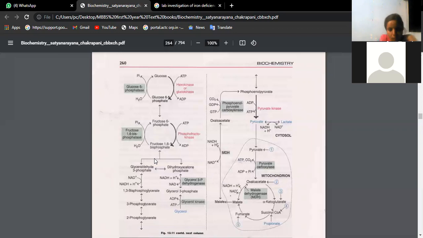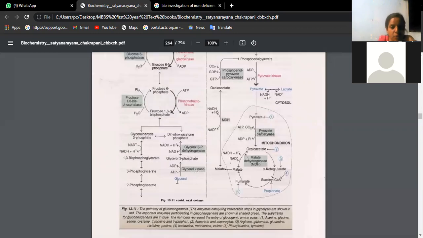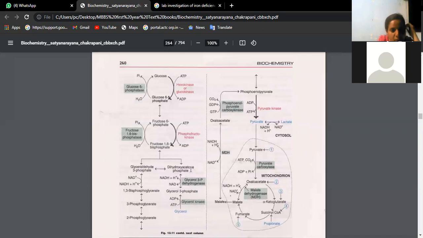Now, from fats also glucose can be synthesized, for which you have to know this. We know triacylglycerol is nothing but fat. So from glycerol, the cycle has to be taken in reverse steps. Glycerol to glycerol 3-phosphate, glycerol 3-phosphate to dihydroxyacetone phosphate, from here to fructose 1,6-bisphosphate, and finally it will lead to the formation of glucose.